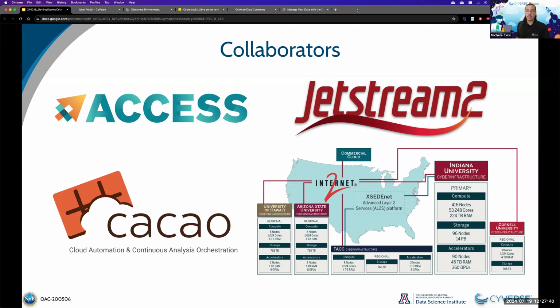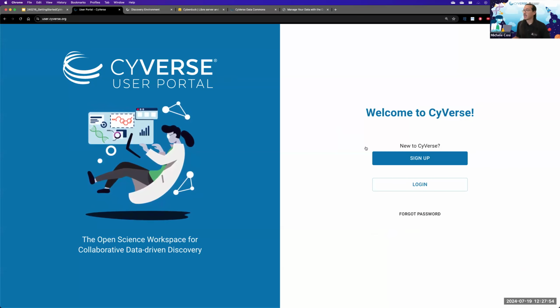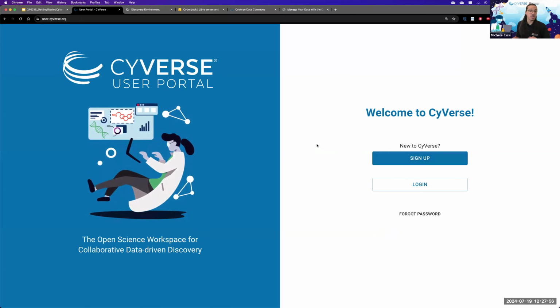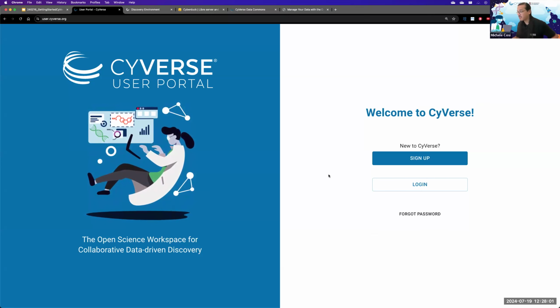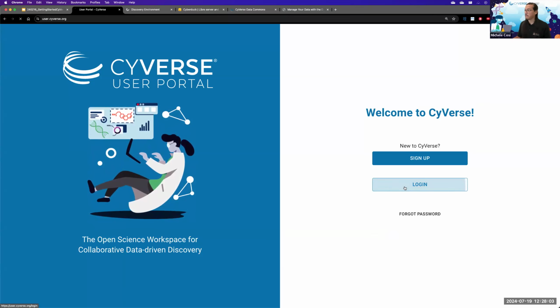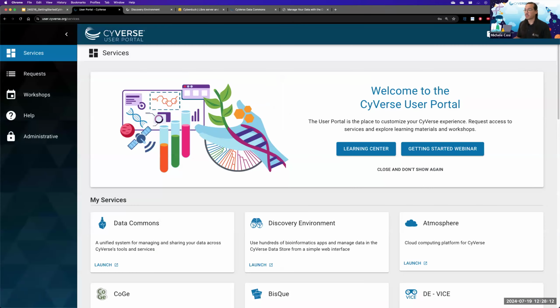With all of this said, I am now going to shift gears and show you how you can go from creating an account all the way to using CyVerse. As mentioned a moment ago, please go to user.cyverse.org and click on that sign up button using your edu account. If you already do have a CyVerse account, feel free to log in. I am logging in right now into the user portal.